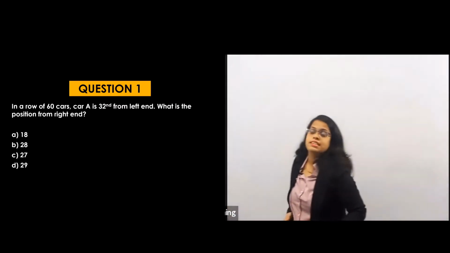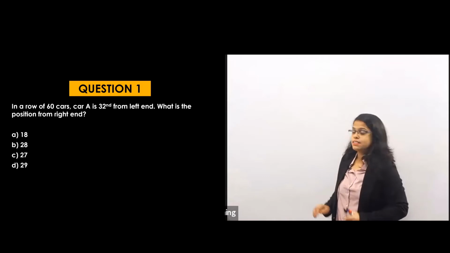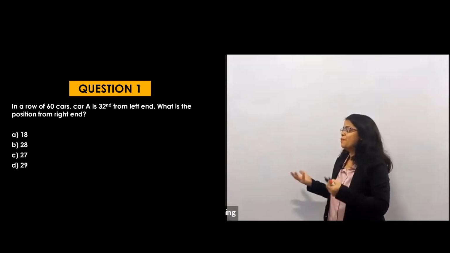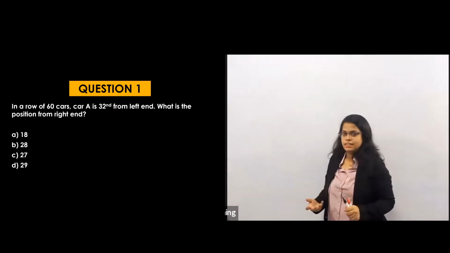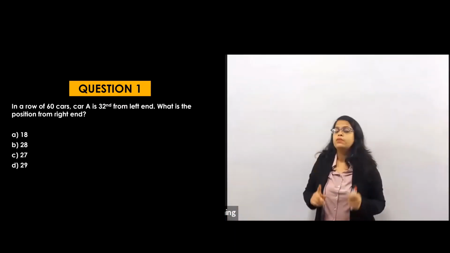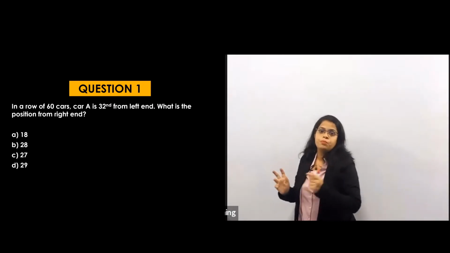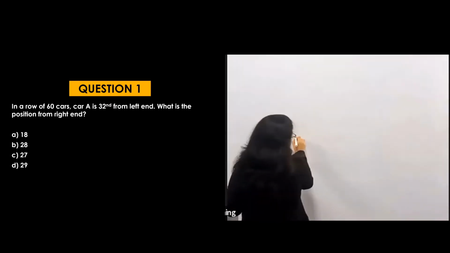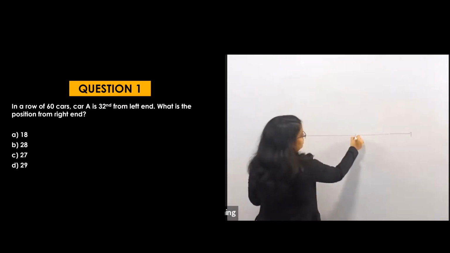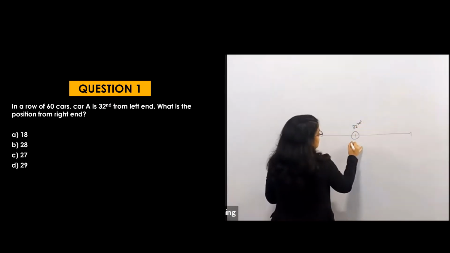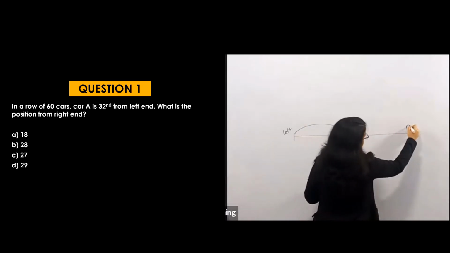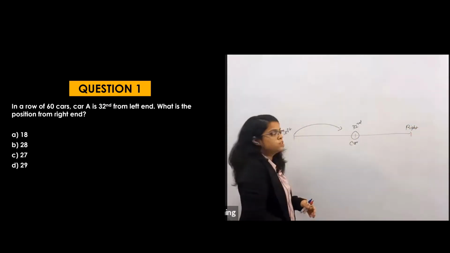So what does the first question say? In a row of 60 cars, car A is 32 from the left hand. Then what is the position from the right hand? There is one car whose position is 32 from the left hand. So suppose this is a row, and in this row the car is at 32, from the left hand, because this is the left and this is my right. Clear?